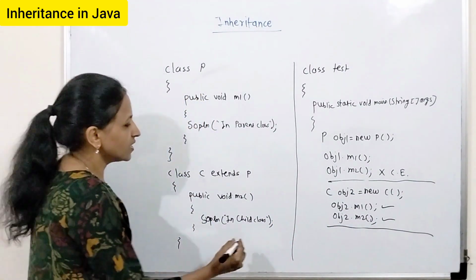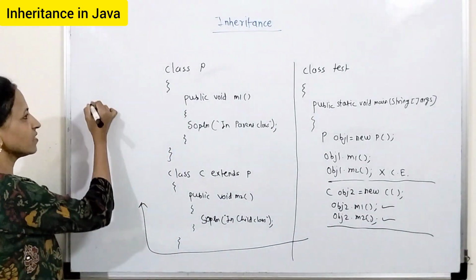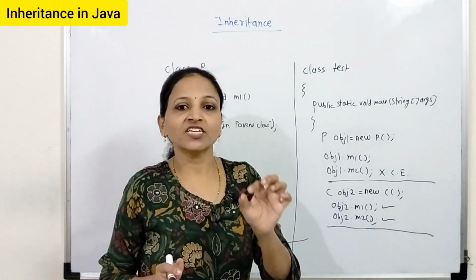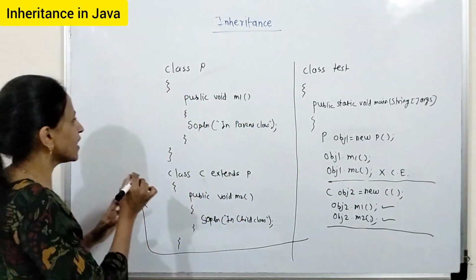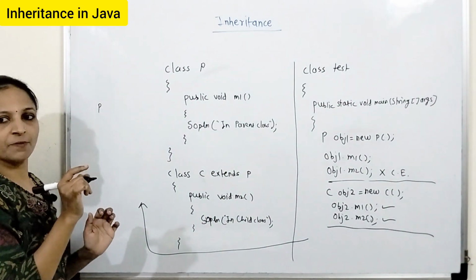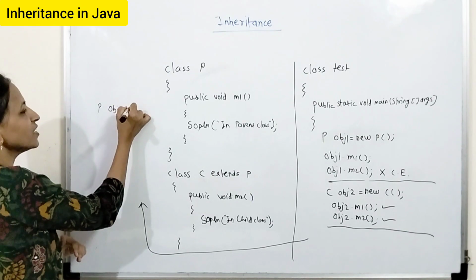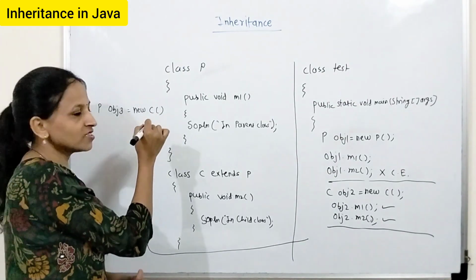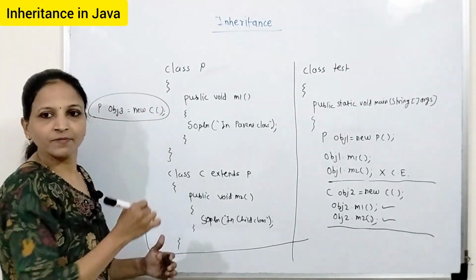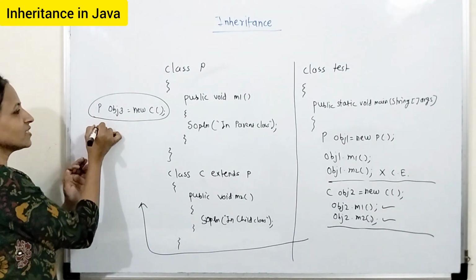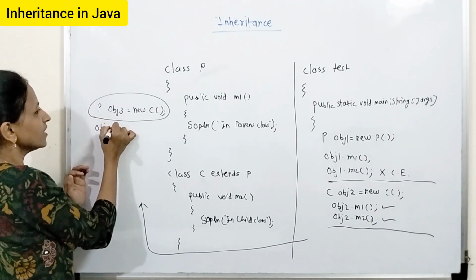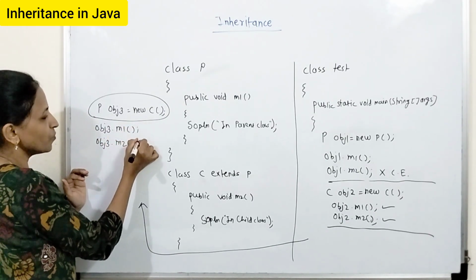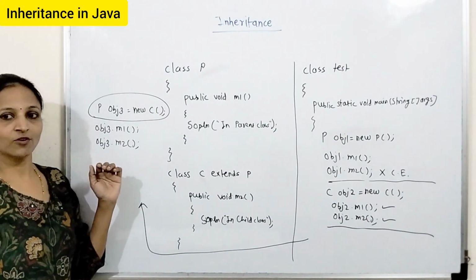Now let us see the next part. Here a parent class reference is capable of holding a child class object. Now how to do that? Here we will create a parent class reference. Let P obj3 equals, we have to write new child, means new C. This is perfectly valid, no problem. Getting? And suppose I am calling like this now, obj3.m1 and obj3.m2. Now tell me whether it will work.